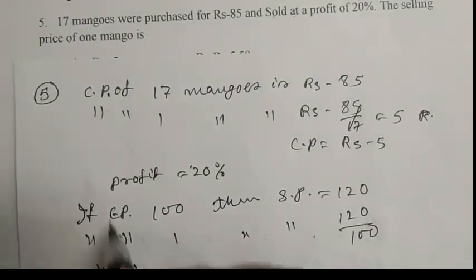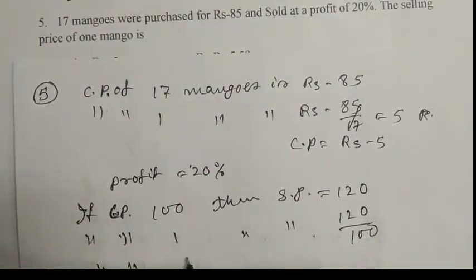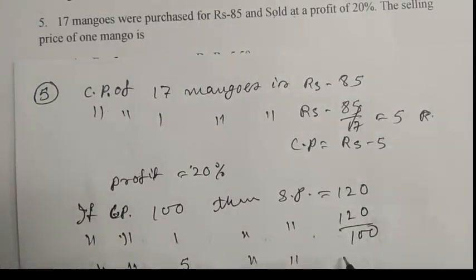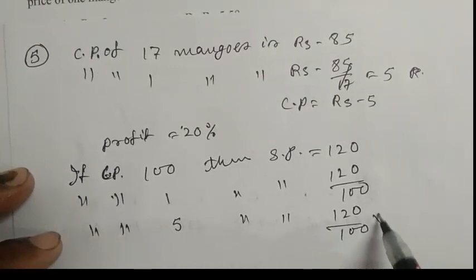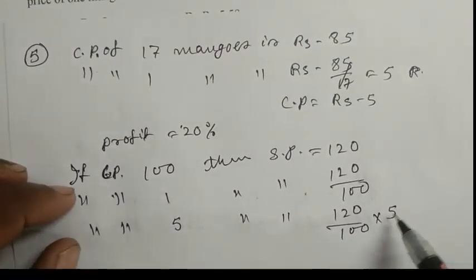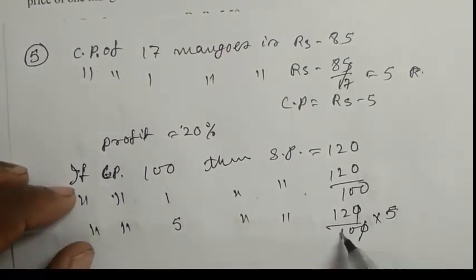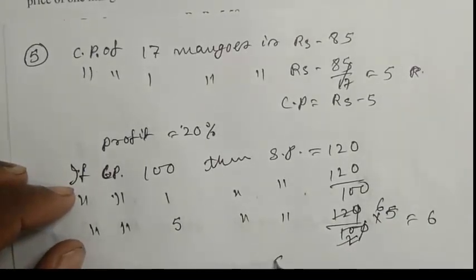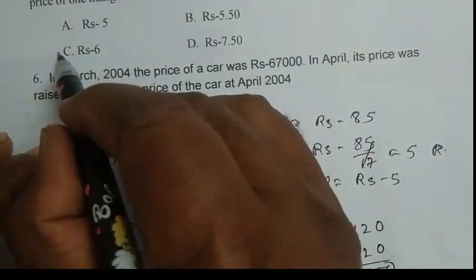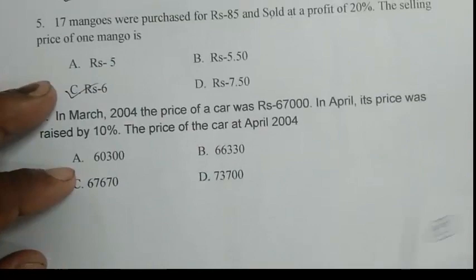If CP 5, then SP is 120 by 100 into 5, that is 6. So the selling price of one mango is rupees 6. So C is the right answer.